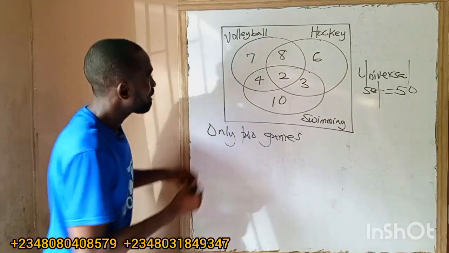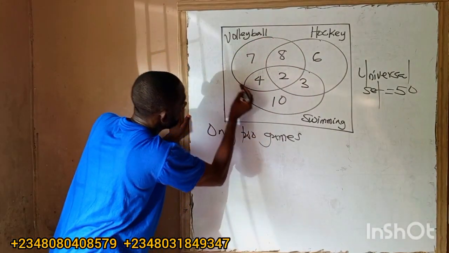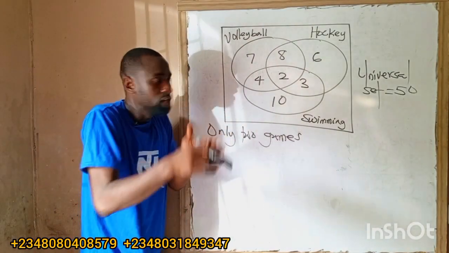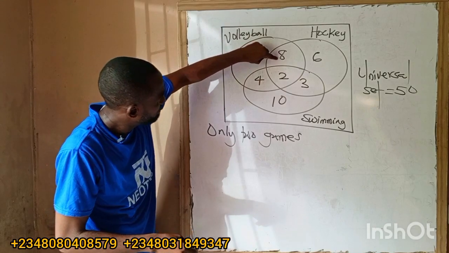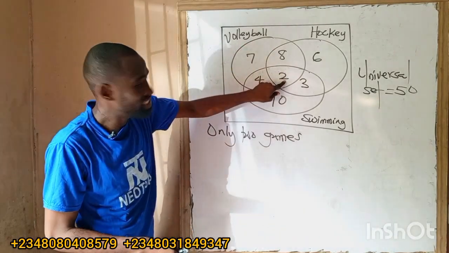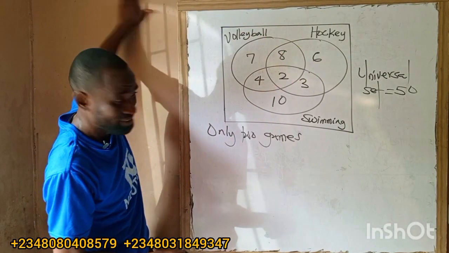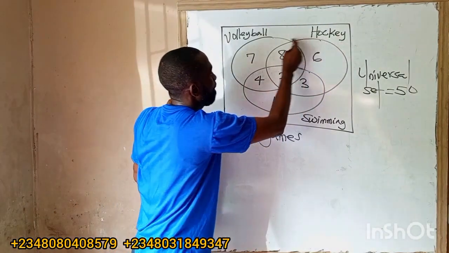Now, everything here, this circle, is for volleyball. So if I have to find the number of volleyball, I will add everything here. 7 plus 8 is 15. 15 plus this 2 is 17. 17 plus 4 is 21. So the number of volleyball is 21. Are you with me?